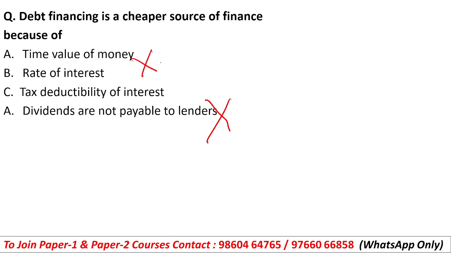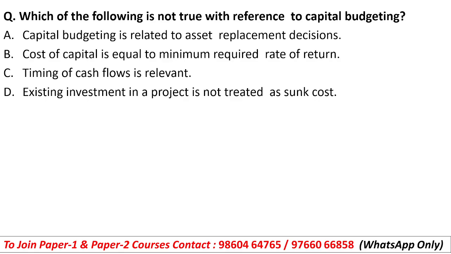Then rate of interest. If you are using debt, you have to pay the interest rate, so this will not be there. Time value of money, this is also an irrelevant reason. The main reason behind using debt is tax deductibility of interest. Okay, so that's the reason debt is considered as the cheapest source of finance. Option number C will be the right answer.